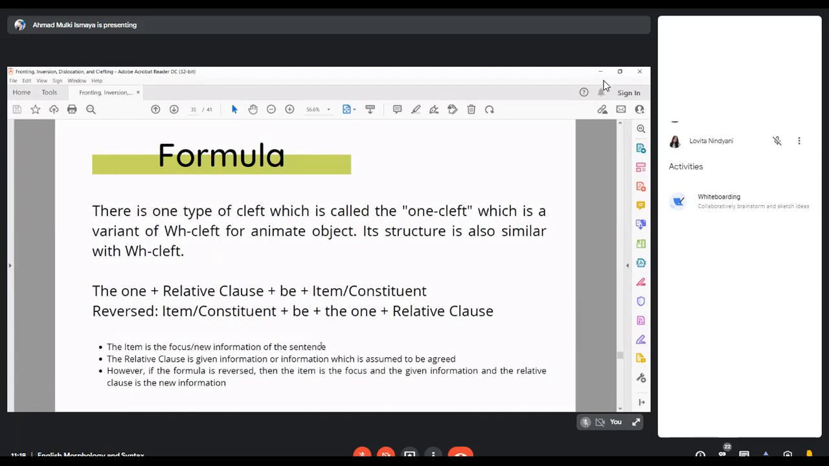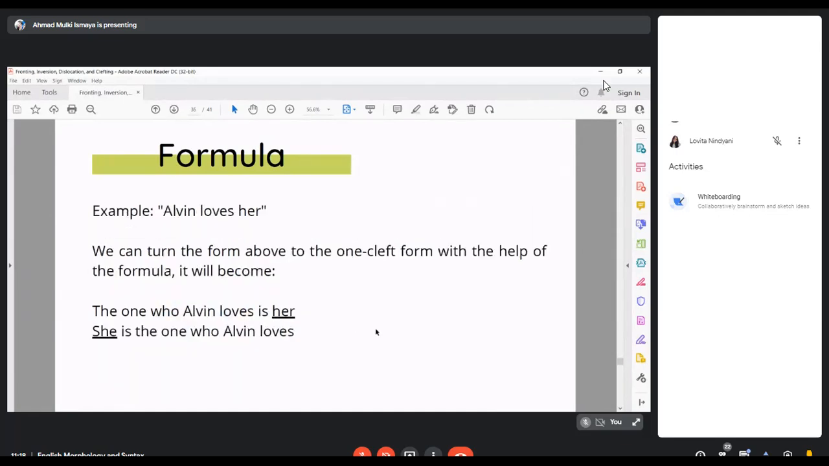We can also see that the item is the new information like the WH cleft because it's similar, right? And the relative clause is assumed to be agreed. If reversed, the item is the given information and focus, while the relative clause is the new information. For example, Alvin loves her. So we can turn the form above into the one cleft form with the help of the formula. It will become: the one who Alvin loves is her, and she is the one who Alvin loves.